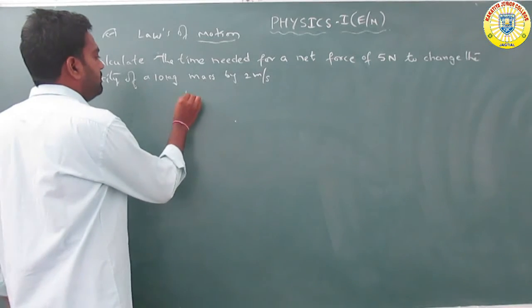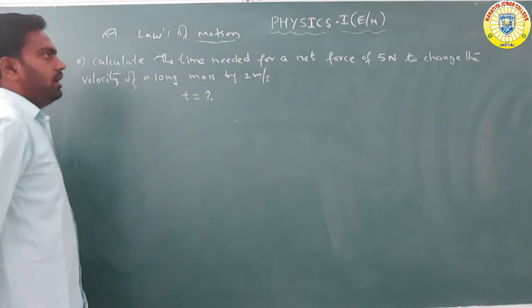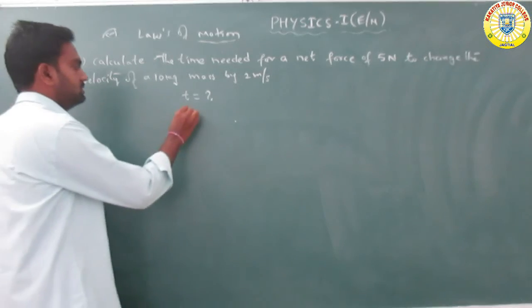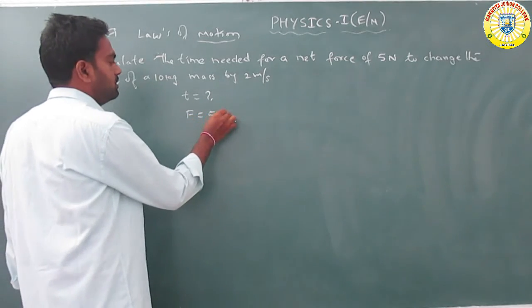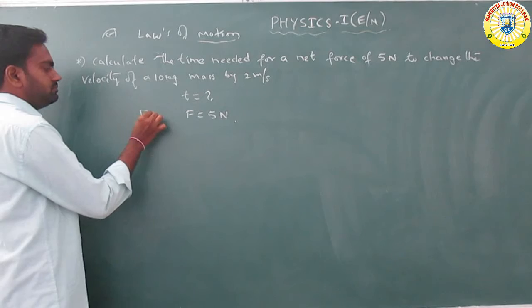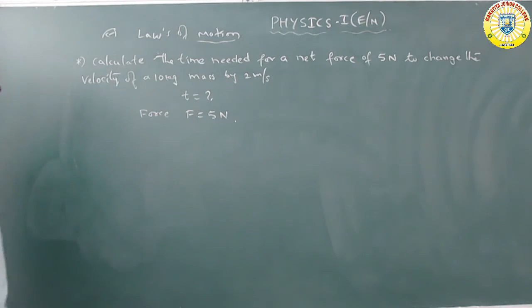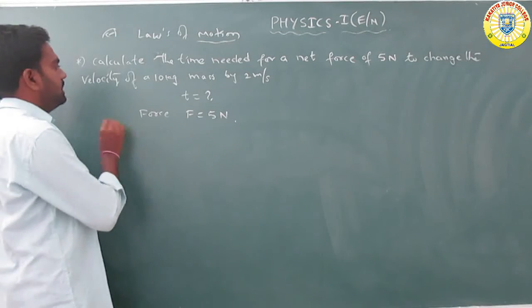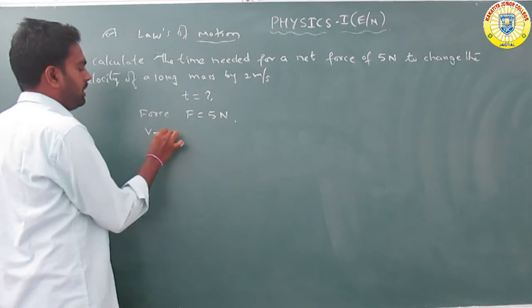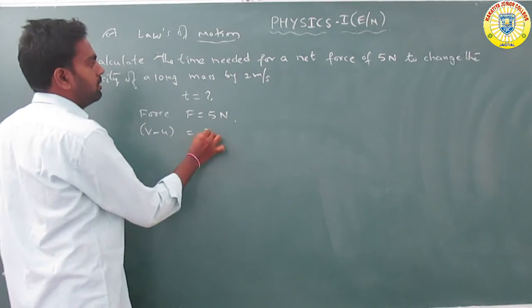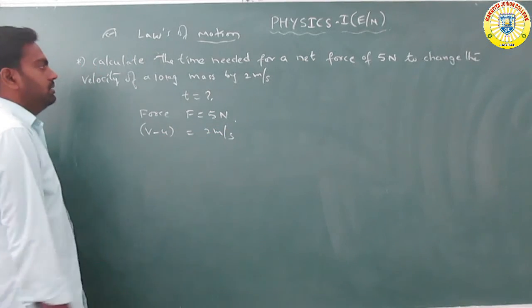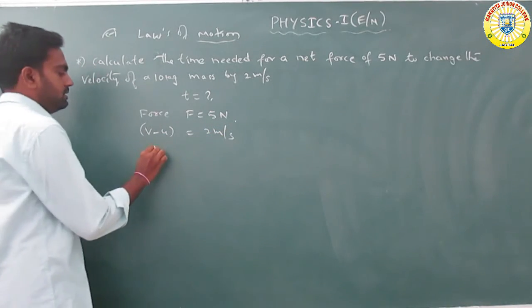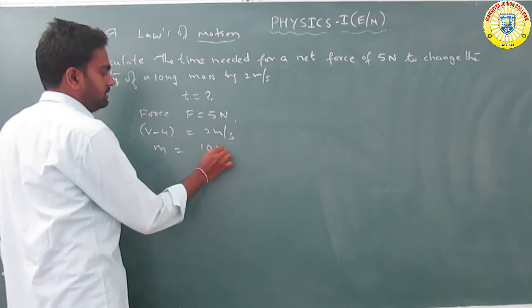The force is 5 newtons, the change in velocity v minus u is 2 meter per second, and the mass of the body is 10 kg.